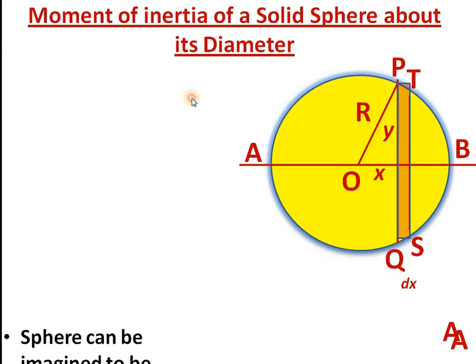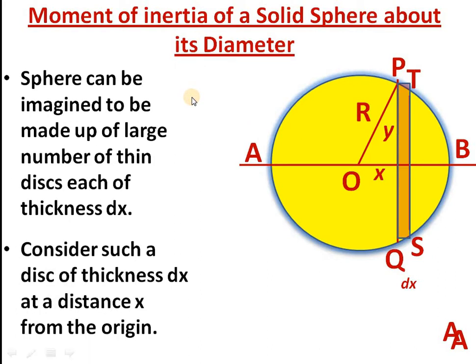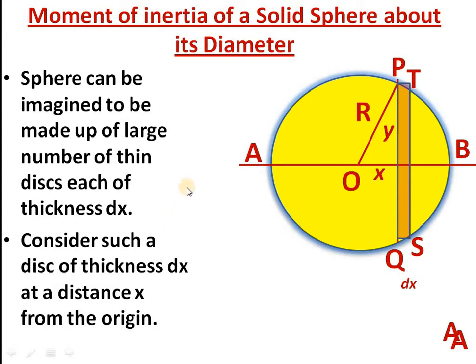So we know already that the moment of inertia of a disk is given by mr square by 2. Here we assume that this disk is of some thickness dx. So you will calculate the mass of this disk first, then the radius y is already given.